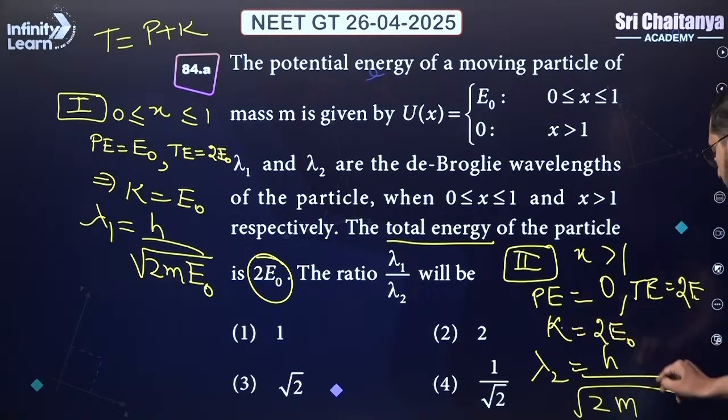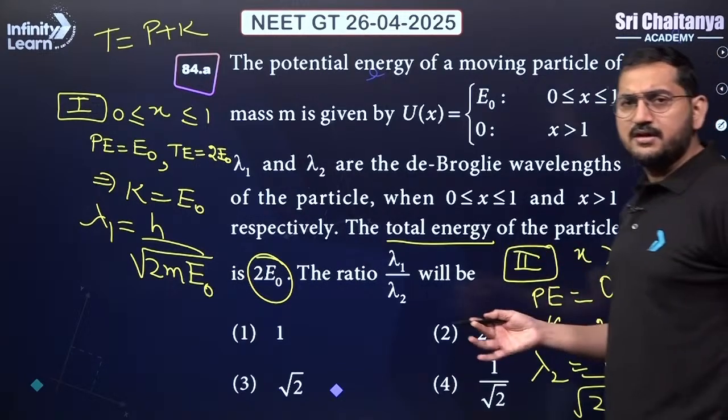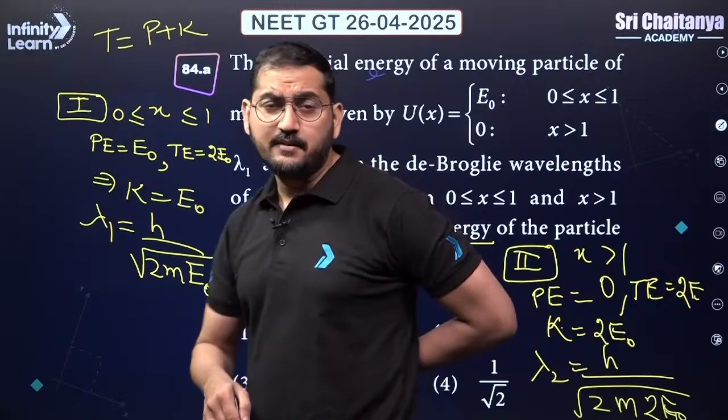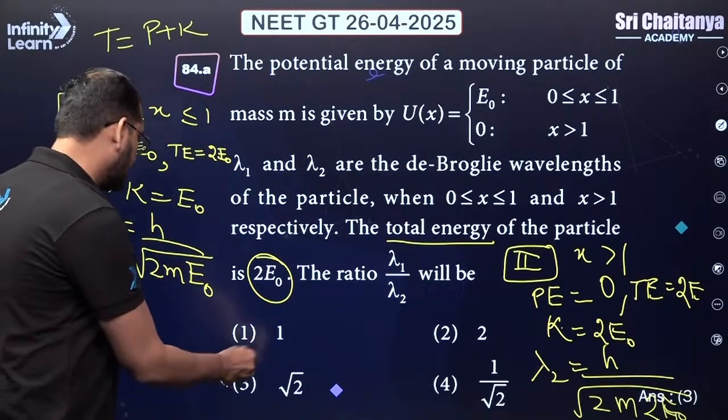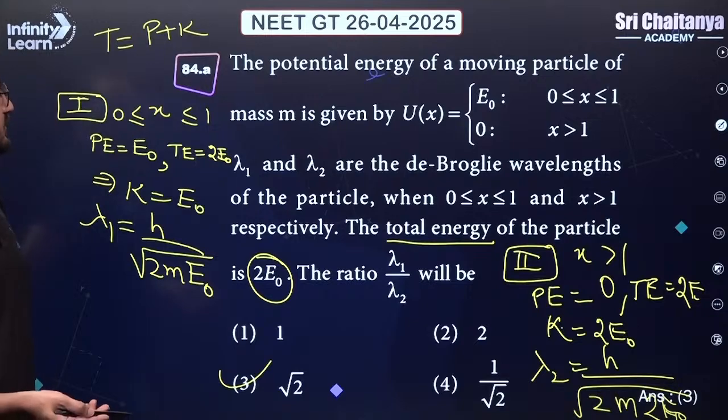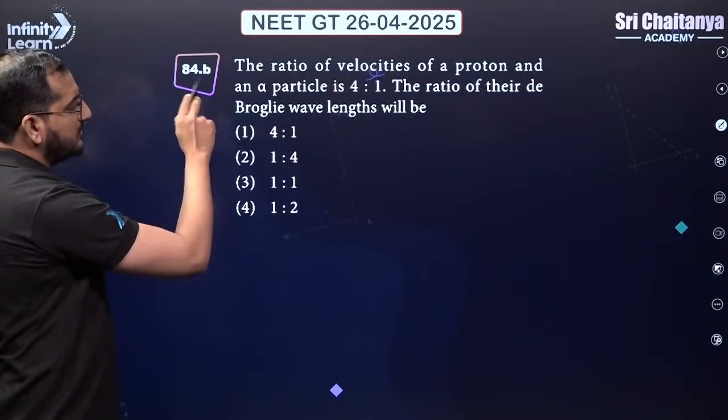The value of k here I will just put as 2 E naught. So lambda and kinetic energy are inversely proportional. From there also, lambda by lambda 2 can be given as basically root 2 is to 1. So the third option will be our correct answer. Okay, so this was the set B, second set question.